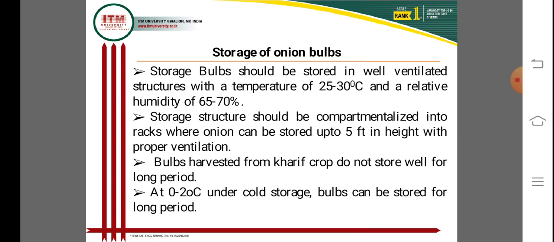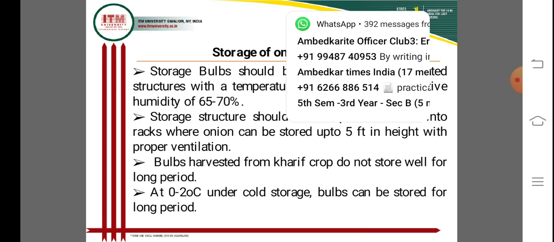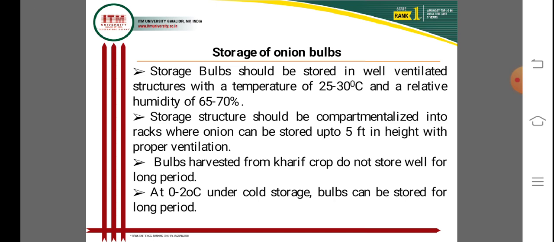Bulbs harvested from the kharif season are not stored for a long time, and in a controlled atmosphere they can be stored only for a very short duration, compared with the rabi season onions. At 0 to 2 degrees centigrade in cold storage, bulbs can be stored for a long period.